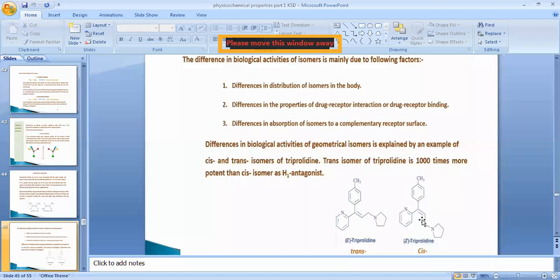The structure is the same, only the configuration or orientation of the structure changes. In the case of trans triprolidine, the two bulkier groups are on the opposite side of the double bond. But in the case of cis triprolidine, they are on the same side of the double bond.